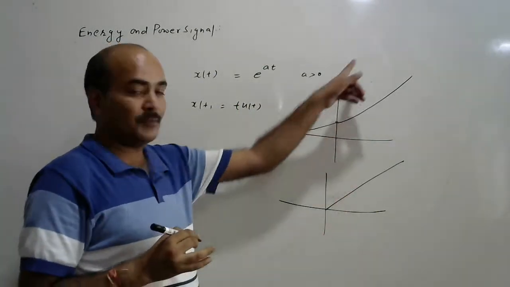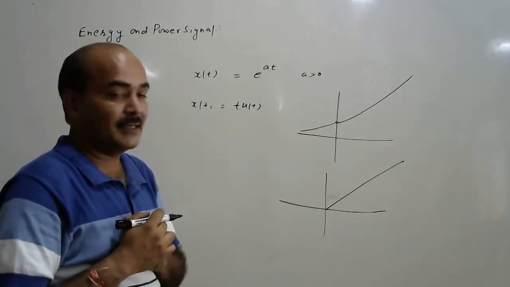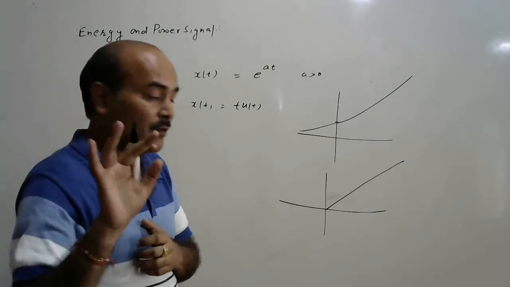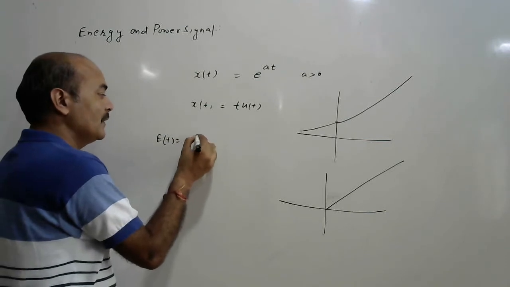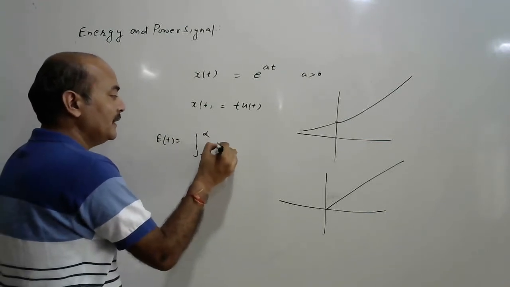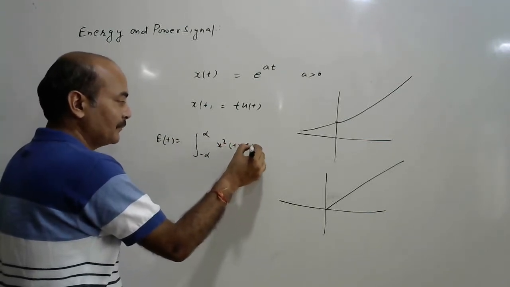The magnitude of the signal keeps increasing with time. If you calculate the energy E(t), it is the integral from minus infinity to infinity of x²(t) dt.